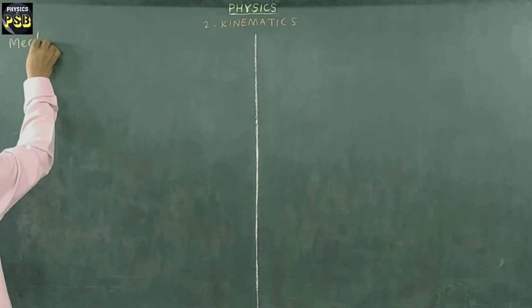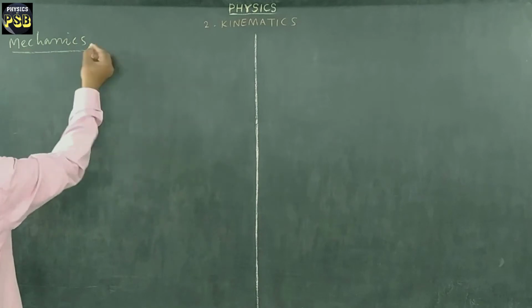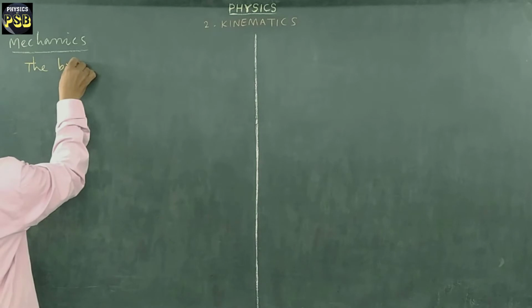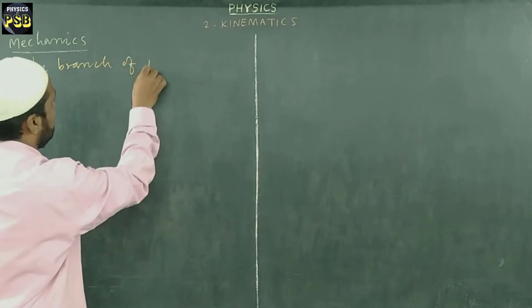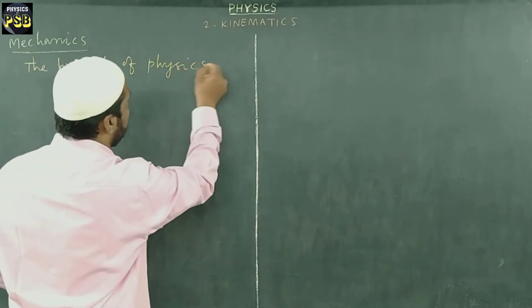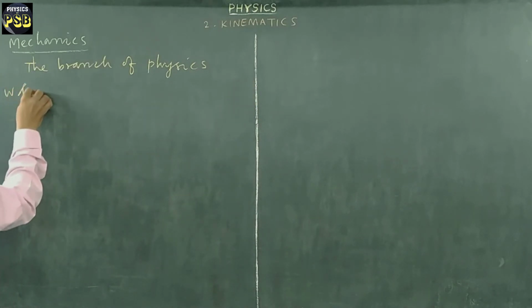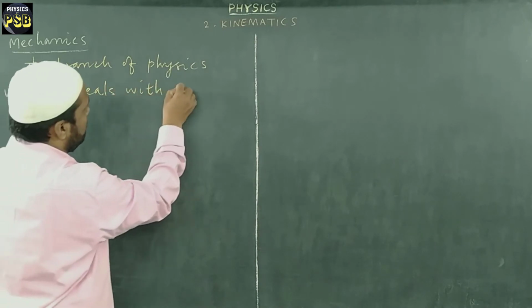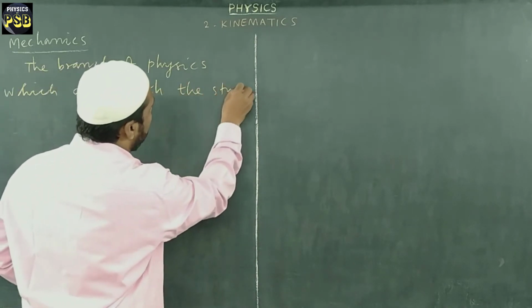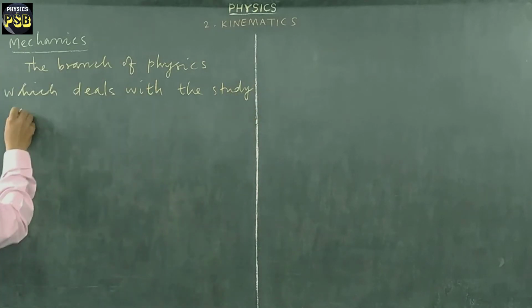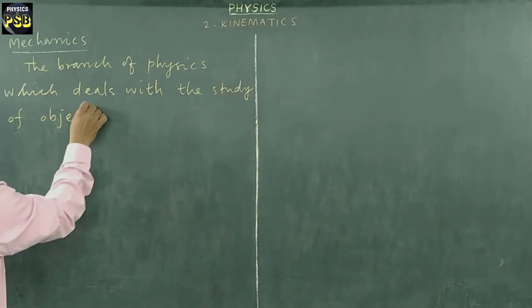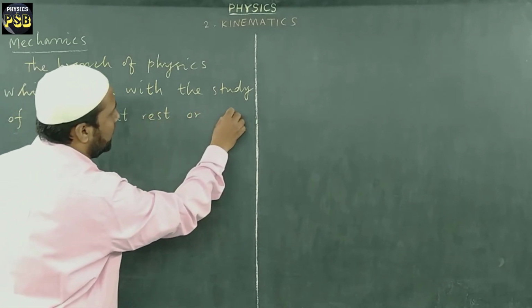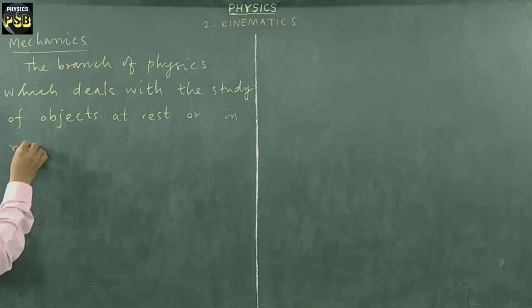Mechanics, as I told you earlier, is the branch of physics which deals with the study of objects at rest or in motion.